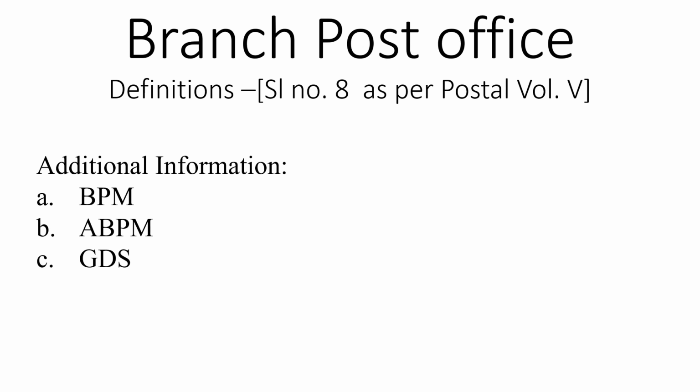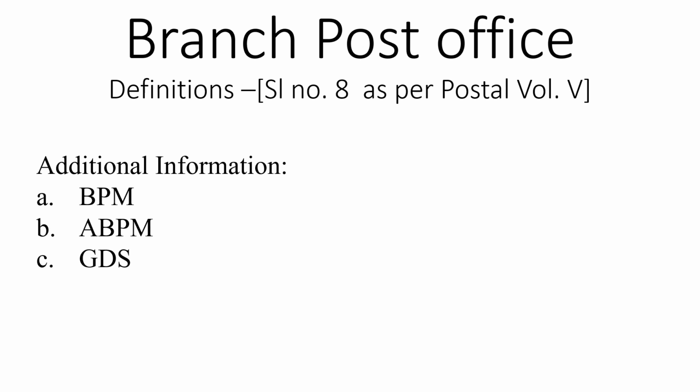In addition to the points given in the definition, we may have to have a little idea about the new designations which have emerged as far as GDS post offices are concerned. That is, the entire GDS posts have now been redesignated as BPM, ABPM, GDS.